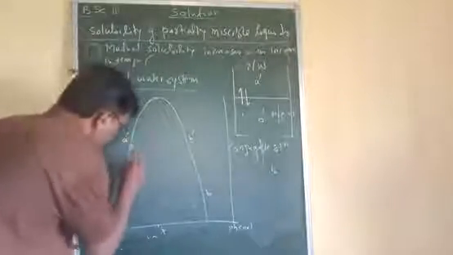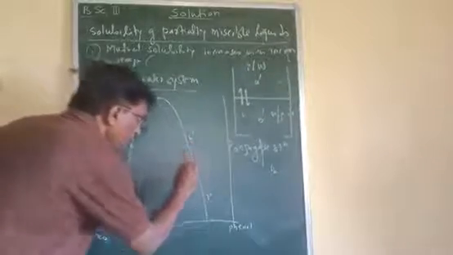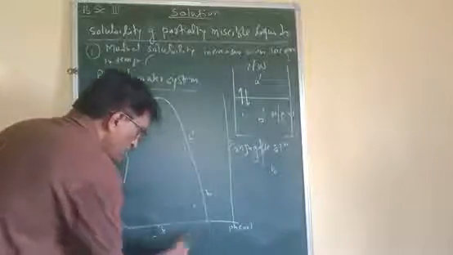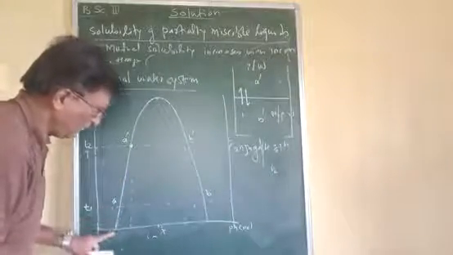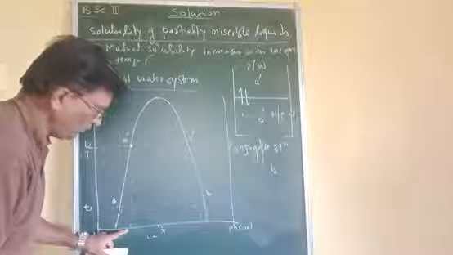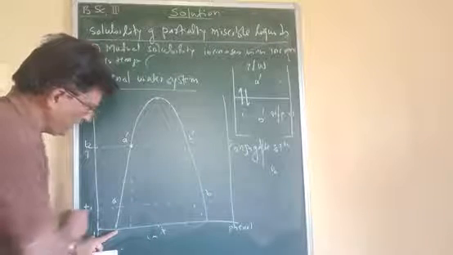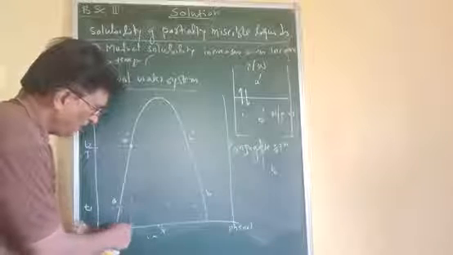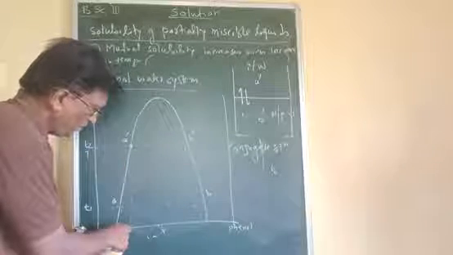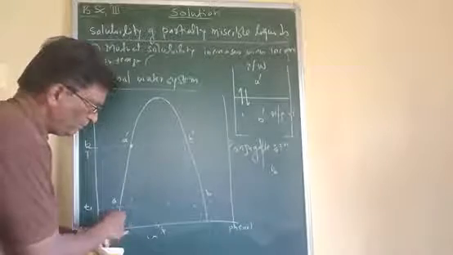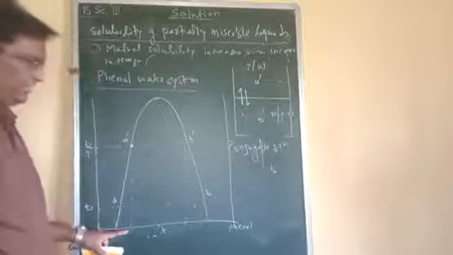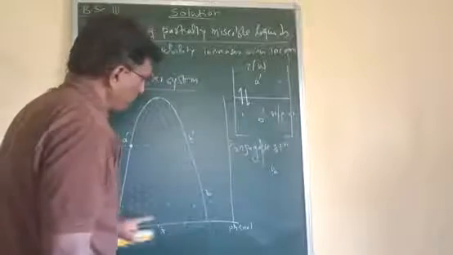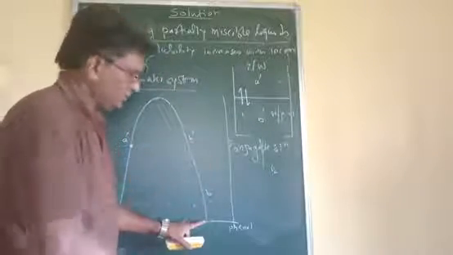If we check this composition, A dash is the composition of phenol in water. At the previous temperature T1, this composition of phenol in water is low, but as you increase temperature, the composition of phenol in water increases. That means phenol maximally passes into water at this temperature. Here again, it is the same: not only does phenol pass into water, but water also passes into phenol.